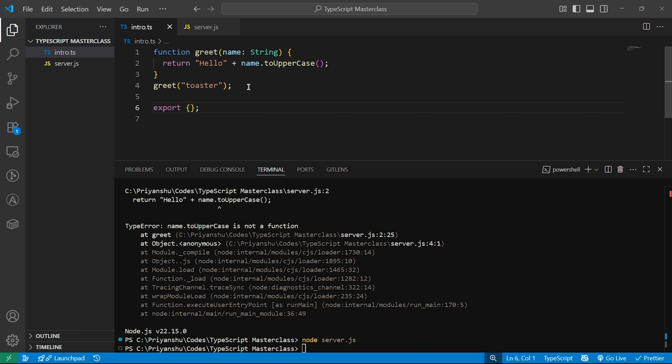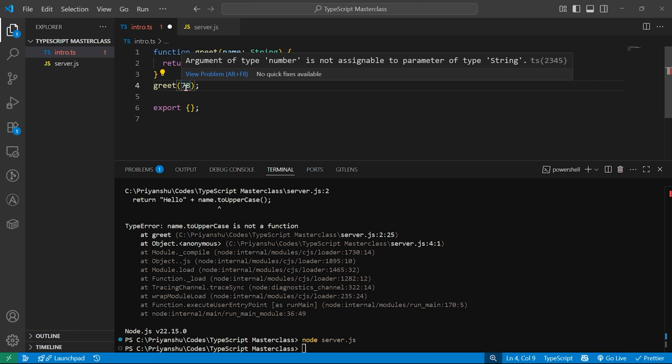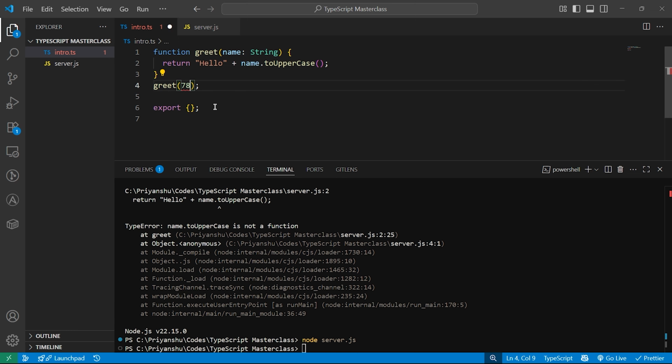And this is where we should use TypeScript. It lets you catch these mistakes as soon as you write them. No runtime crashes. As I am writing the code over here, it is giving me an error. Like if I add a number over here, you see we got an error. I have not even saved the file, nothing.